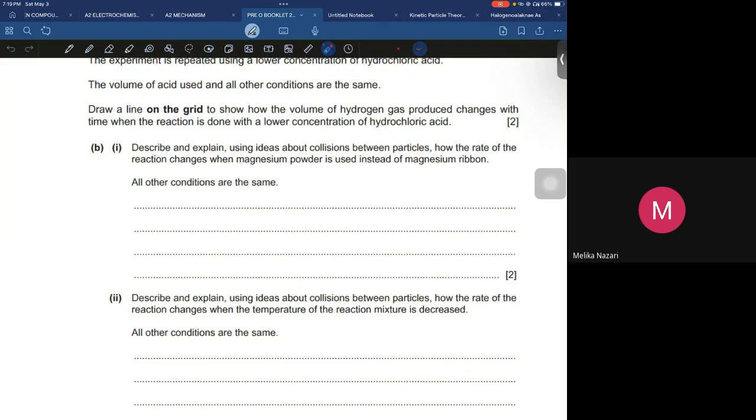So ultimately, in the form of magnesium powder, the surface area would be higher. There would be a greater number of collisions between the particles. And I told you, when the collision is higher, the rate is higher. When the collision is lower, the rate is lower.